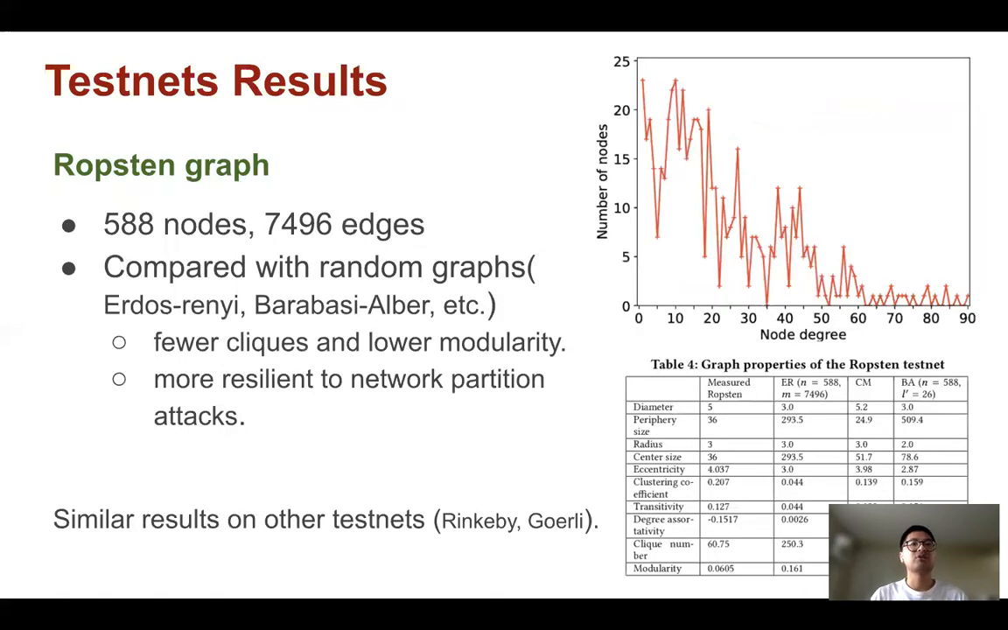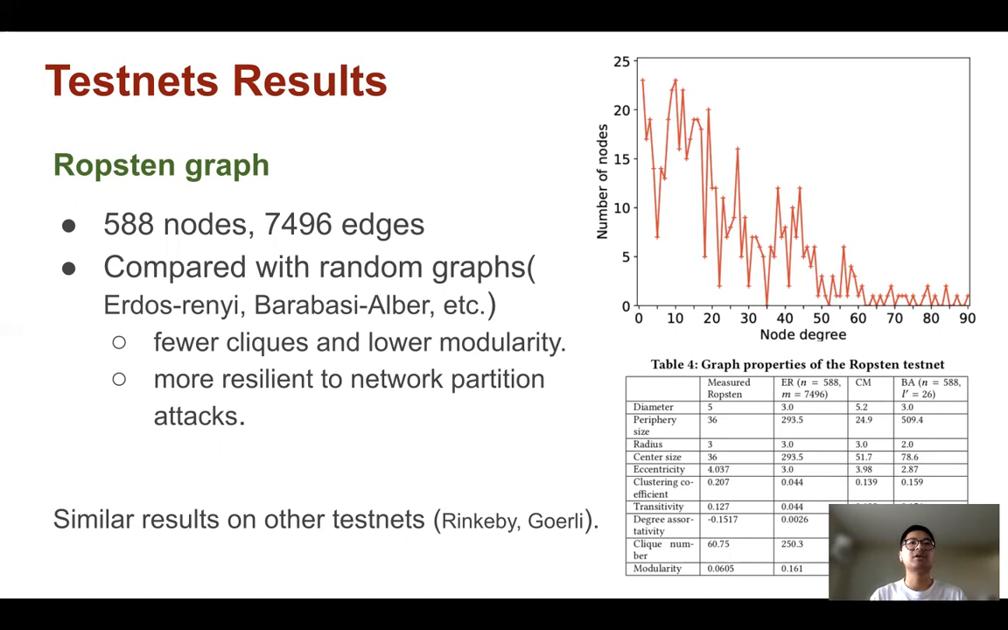We use TopoShot to measure Ethereum testnets. For the Ropsten testnet, we measured more than 500 nodes and detected more than 7,000 edges. The node degree distribution is presented in the figure on the top. It shows that most of the nodes have less than 50 neighbors,